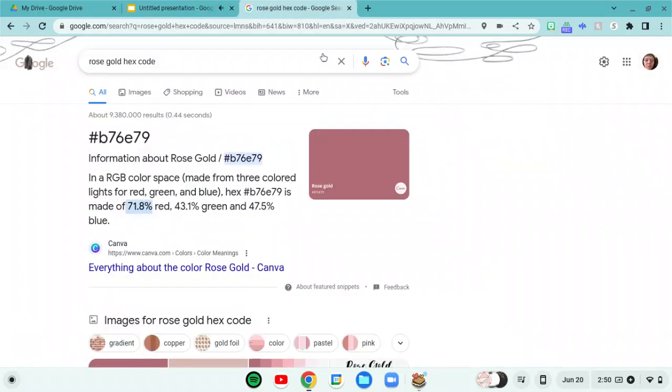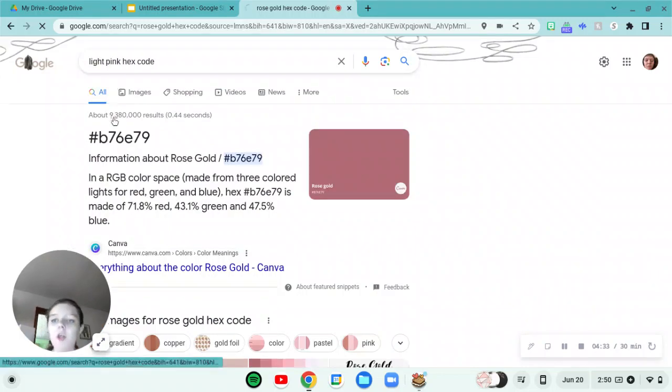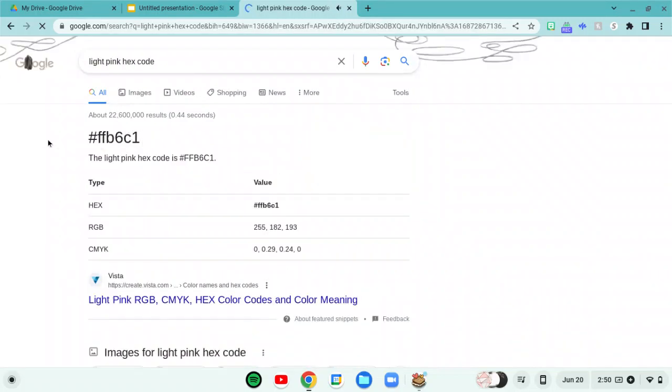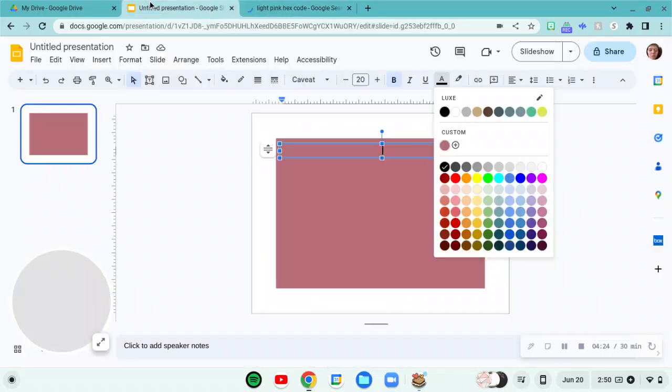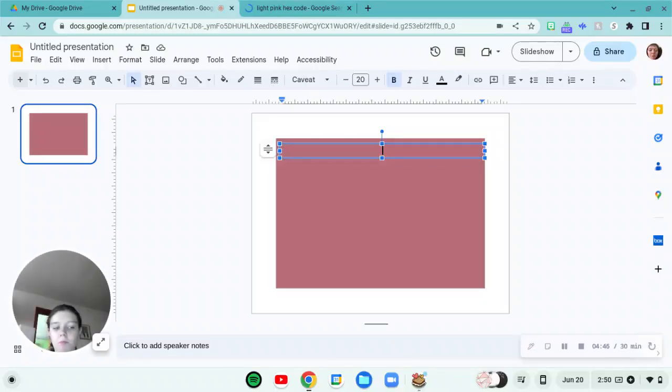Custom color again. Pinks and purples are the hex code colors I'm going for. With my thing, it's like a light pink kind of thing that I'm going for. So that's why I searched up light pink hex code.